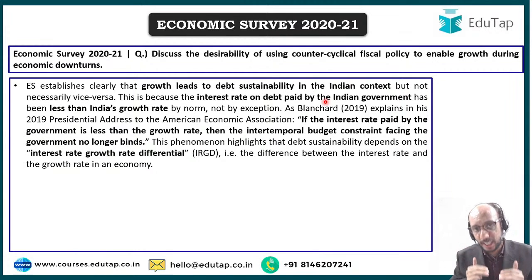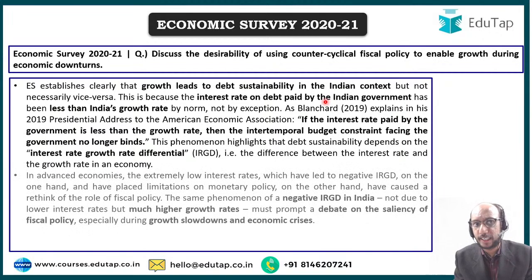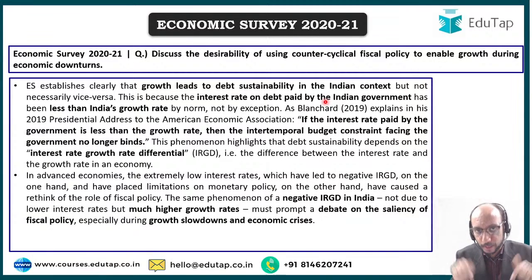Therefore, for a country like India, which can access finance at a reasonably low interest rate and can enjoy a high growth rate for a foreseeable future, the IRGD is going to remain negative. And if the IRGD is going to remain negative for the foreseeable future, then it makes sense for a country like India to take on more debt now and to spend its way out of trouble.